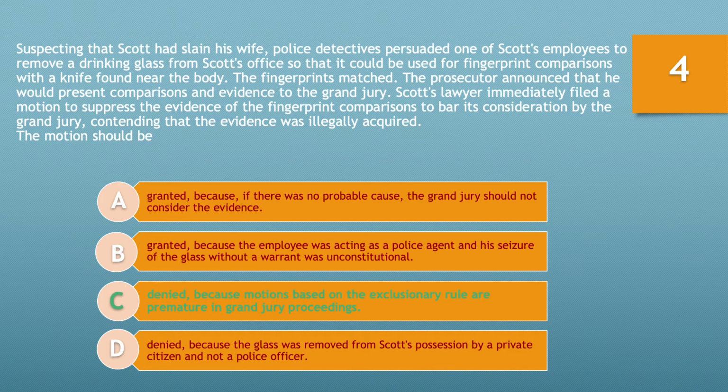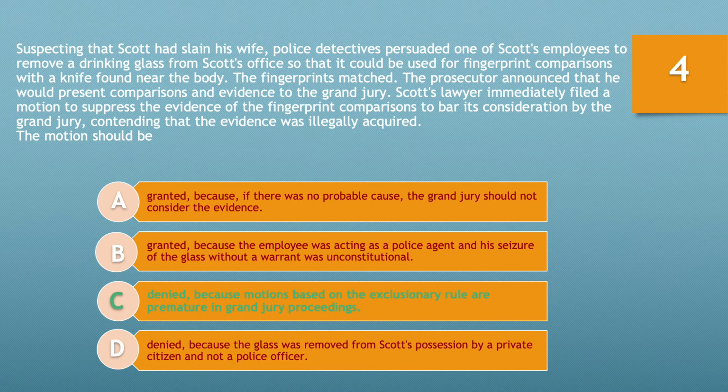If you chose option C, you're doing well and congratulations, denied because motions based on the exclusionary rule are premature in grand jury proceedings. If a defendant's constitutional rights are violated in connection with a criminal prosecution, the exclusionary rule, a judge-made doctrine, requires the exclusion of all evidence obtained in violation of such rights and all derivative evidence as fruit of the poisonous tree. The exclusionary rule is not applicable to grand jury proceedings, however.